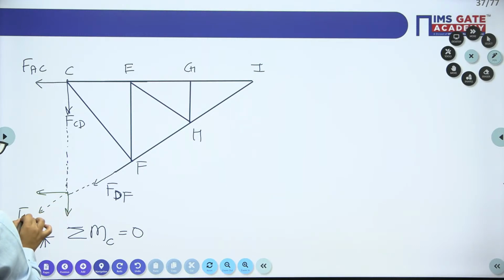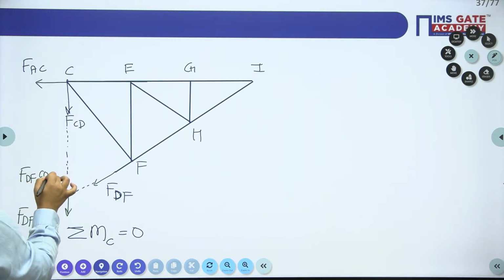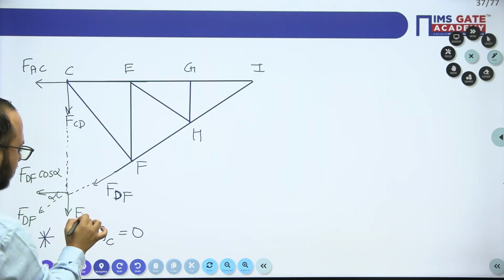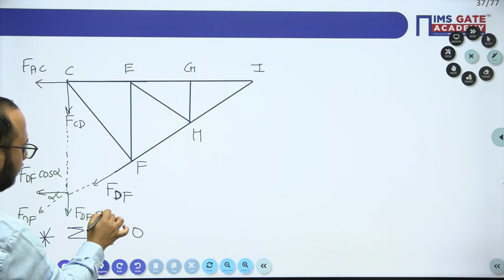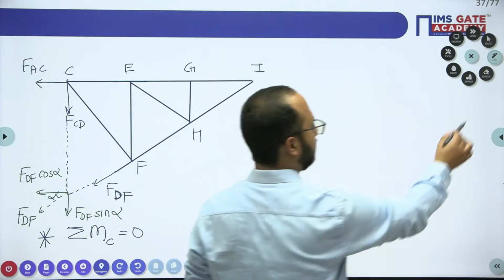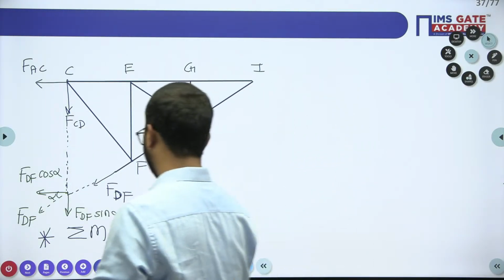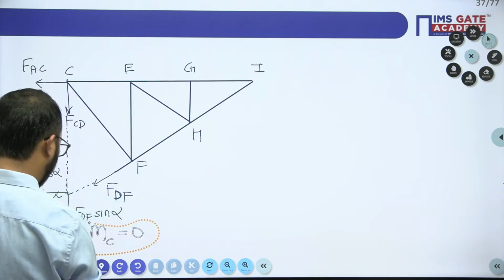This is force DF. Let's suppose this angle is alpha, so this is DF cos alpha, and this is DF sin alpha. We'll remove this one to have clarity.